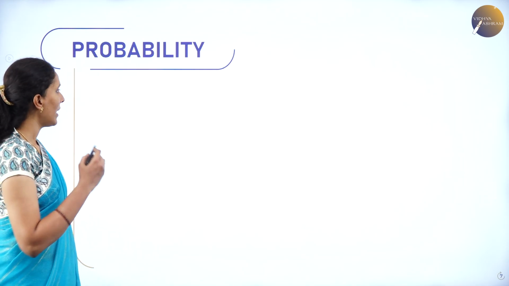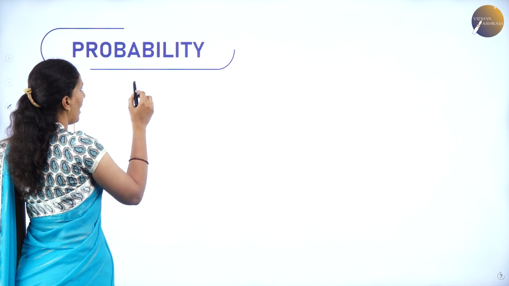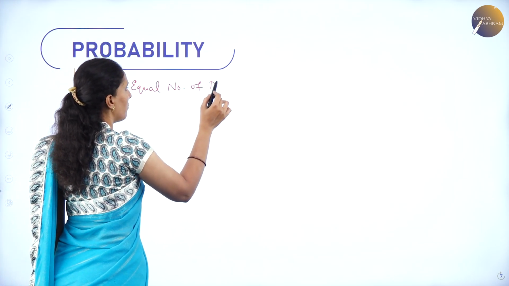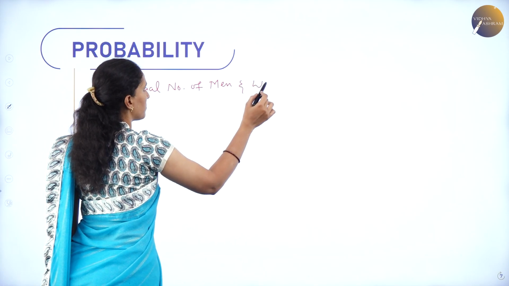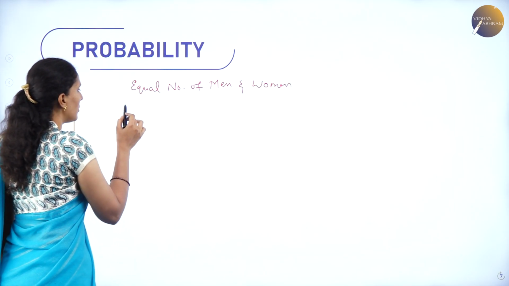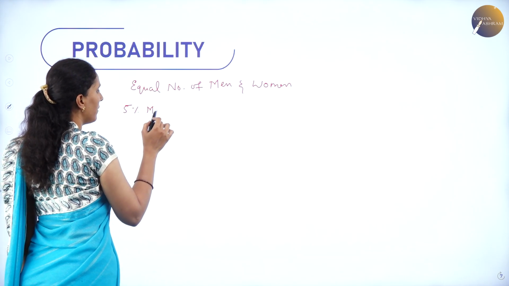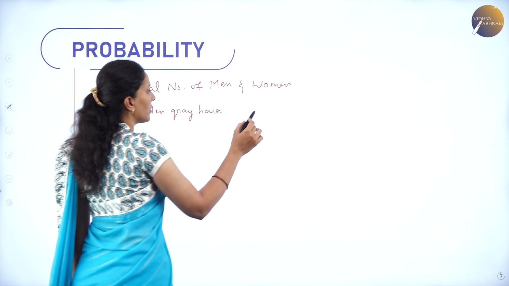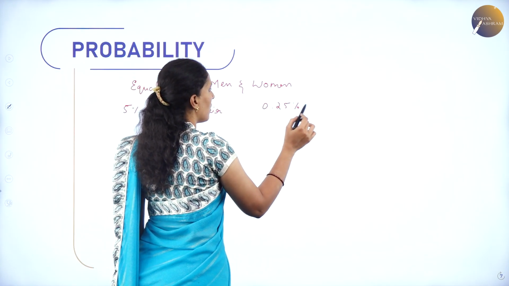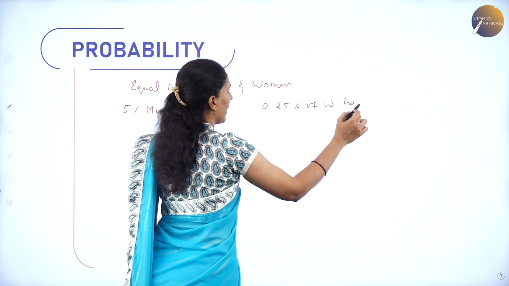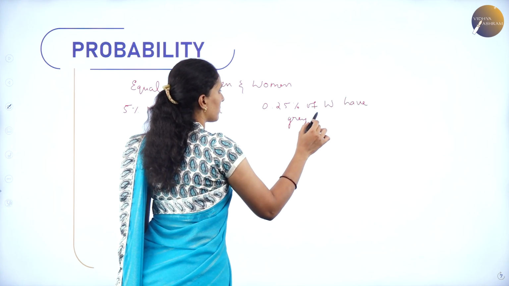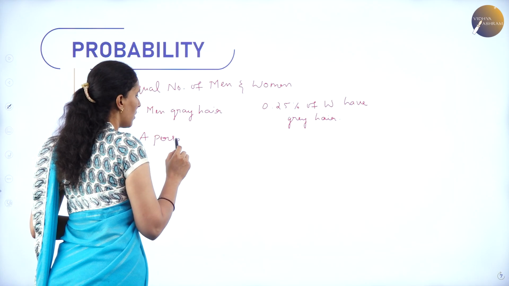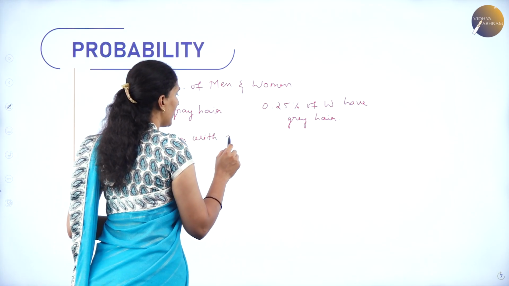Now, let me consider an example. Let me consider we have an equal number of men and women, out of which 5% of men have grey hair and 0.25% of women have grey hair. Now, a person with grey hair is chosen.